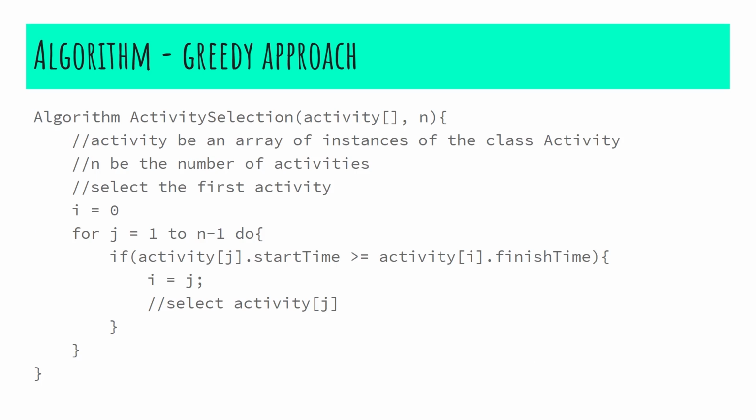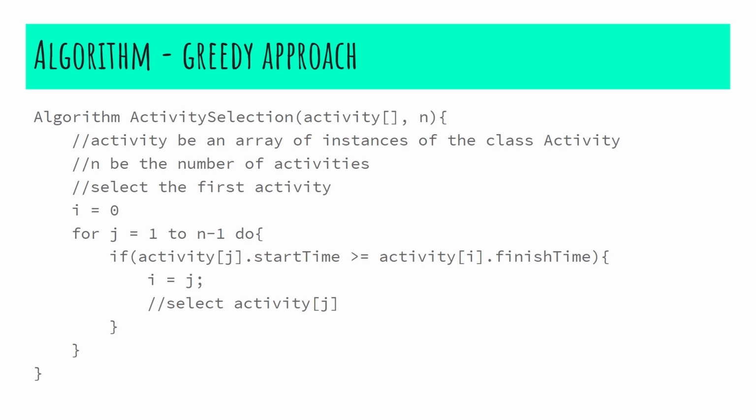This is the algorithm for activity selection using the greedy approach. Provided that we are given an array of instances of class Activity and the number of activities, we need to select the first activity at the beginning, and then we shall iterate from the second index, that is index 1, till the last element of the activities array.